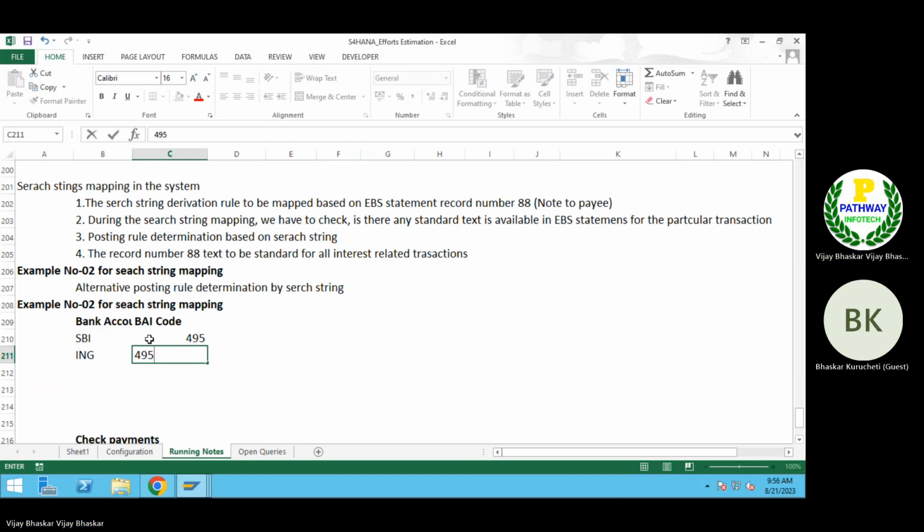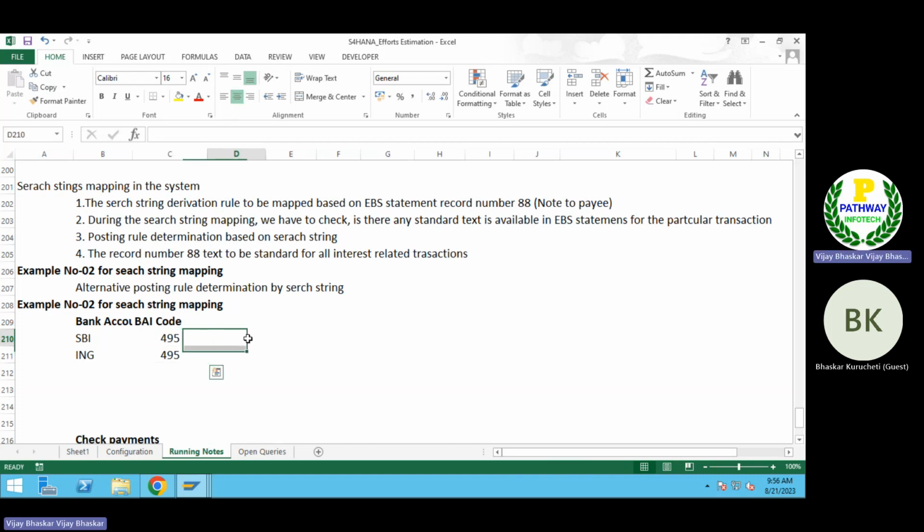So here the same BI code is used. Now here the posting rules. Because let us assume in S/4HANA we are creating one GL account for all my main bank accounts.